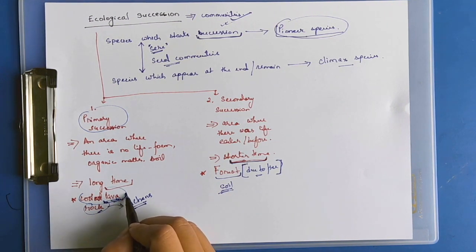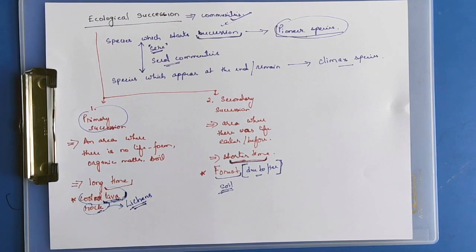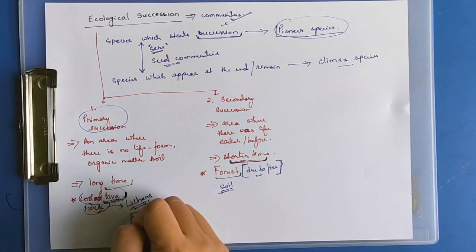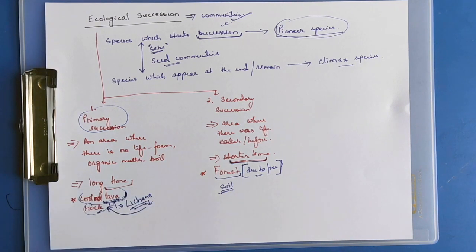Lichens secrete some acidic substance. This acid will break down the rocks or lava into smaller sediments, and these sediments will start forming soil.